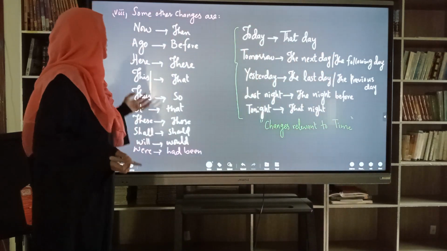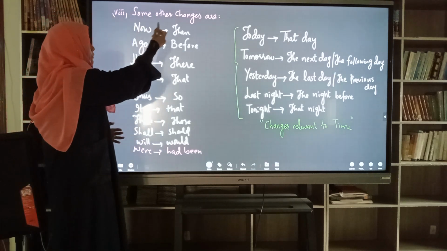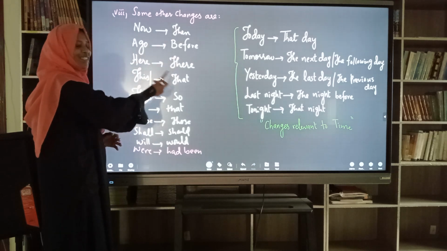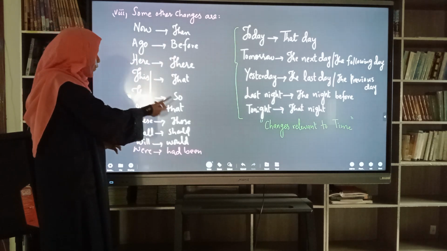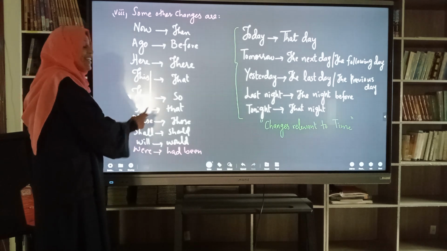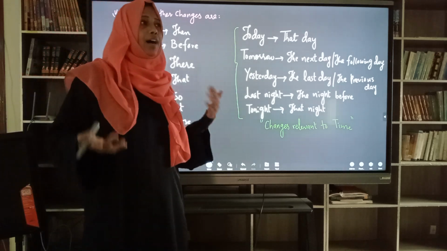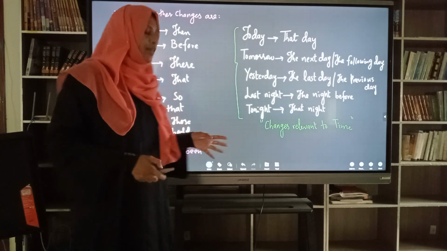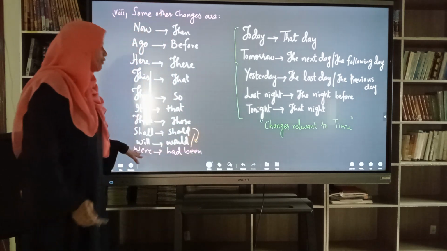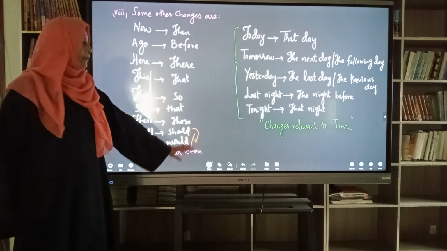Okay, last but not the least, we have some other changes which are as follows. Now will be converted into then, ago into before, here into there, this into that, thus into so, it into that, these into those, shall into should, will into would. And sometimes if the subject is I or we, we can also go for should. And then were, the most frequently used one, will be changed into had been.